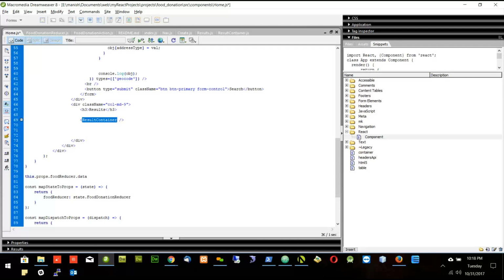They can say add property data equal, data equals curly bracket list props for the reducer dot data. Okay, right, correct. So if we want to pass this data, which is the value coming from the Firebase, to the result container, we create any key.